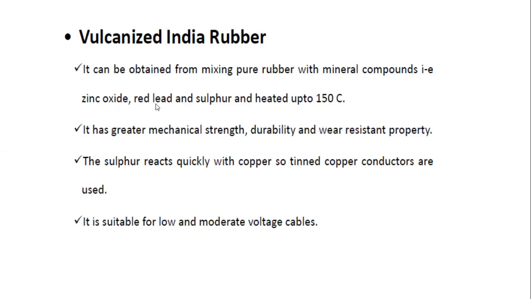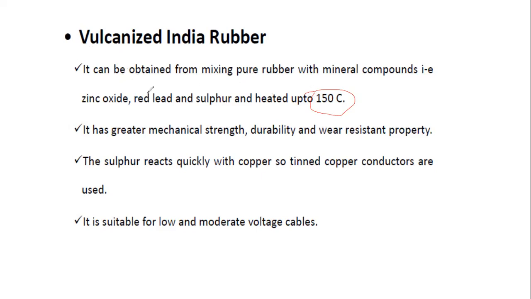The minerals are zinc oxide, red lead, and sulfur, and the mixture is heated up to 150 degrees centigrade. By combining the pure rubber with zinc oxide, red lead and sulfur, and heating all of it to about 150 degrees centigrade, we form the vulcanized Indian rubber for insulation purposes. Okay, why?